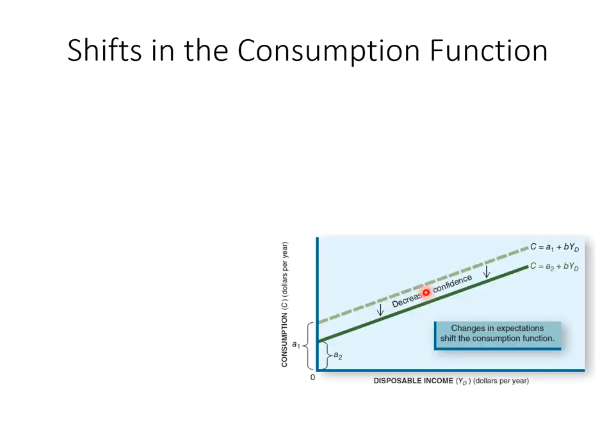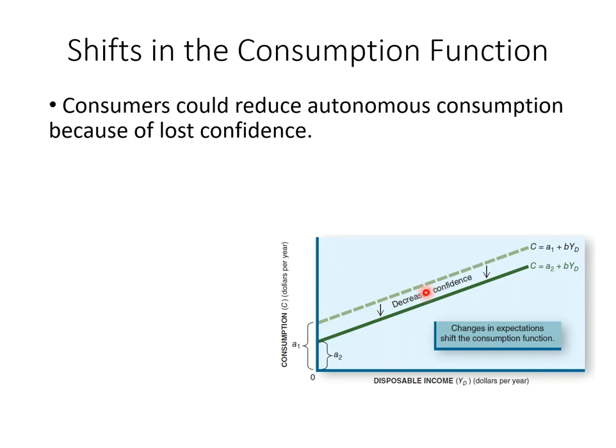And so next we will look at when we are having a disposable income change and how that affects our consumption function. Consumers could reduce autonomous consumption because of lost confidence. As we discussed, for instance, when people work for GE, they saw so many people laid off, people are worrying, so they may also get a notice telling them they are going to lose their job after 60 days. So those will cause the autonomous consumption to decrease.